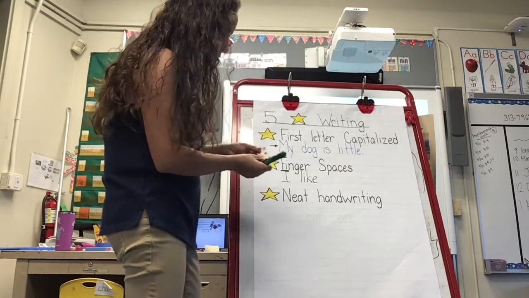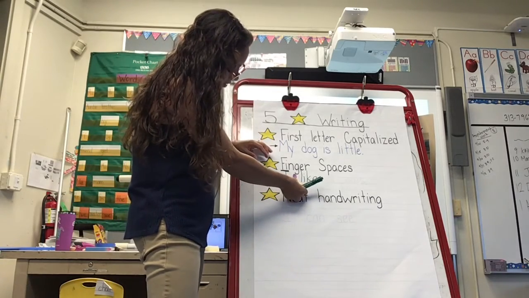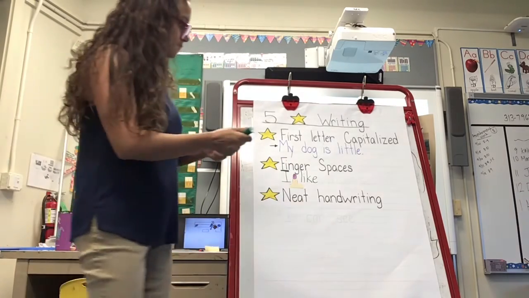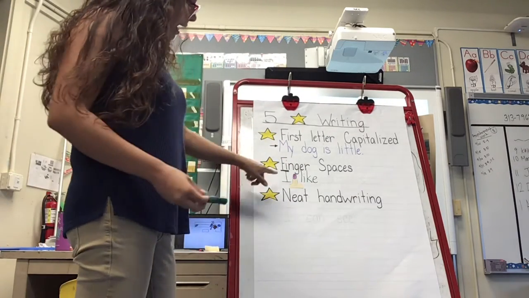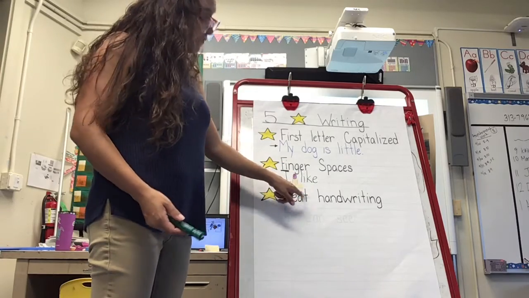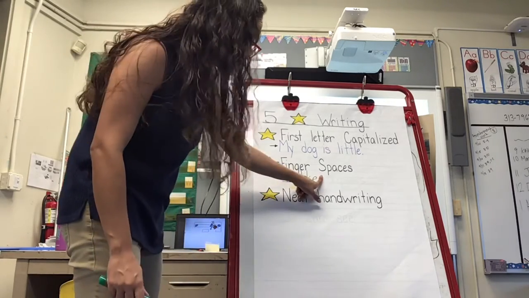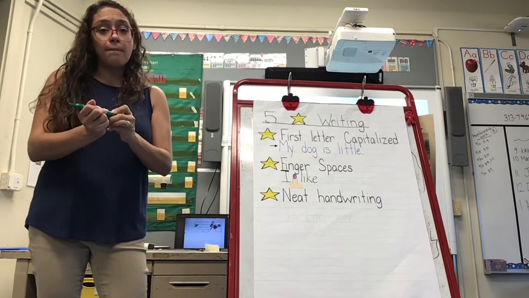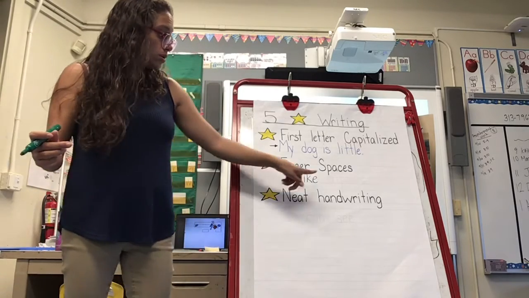I'm going to actually put a drawing of my finger right here so you can see the finger space. Now, I like, before I write puppies, I'm going to put my finger right here and then start writing. So I know I'm not putting it too close to like.